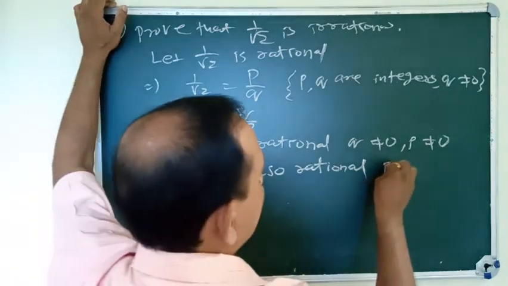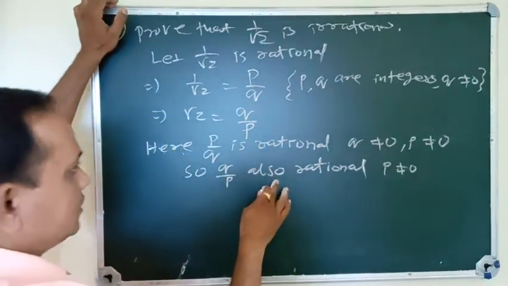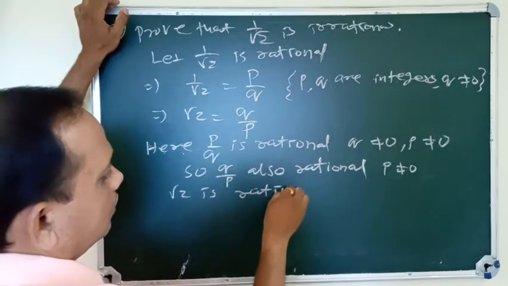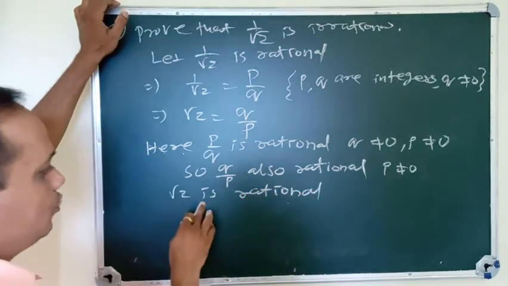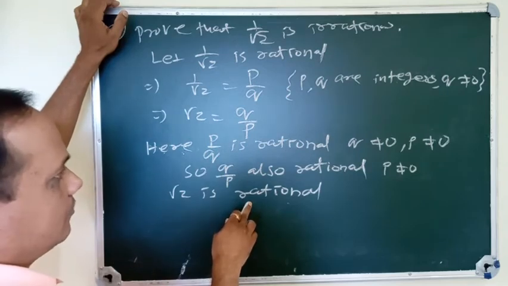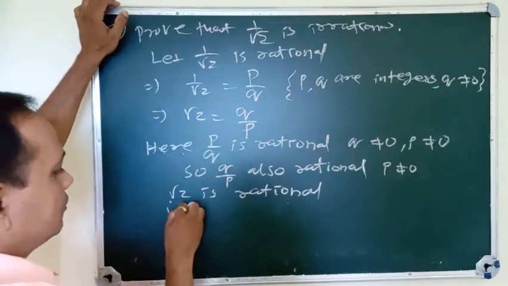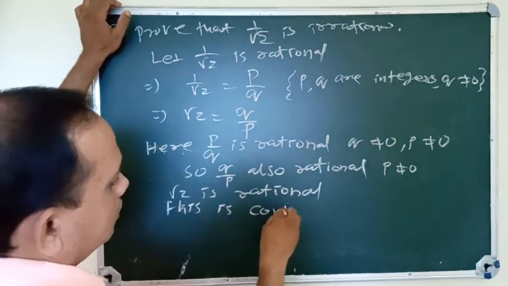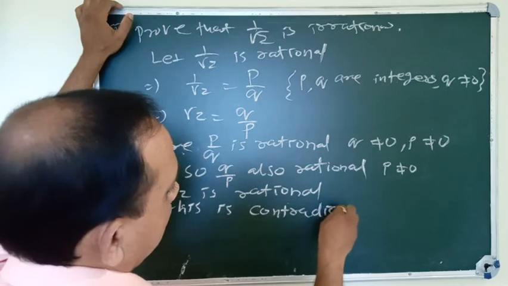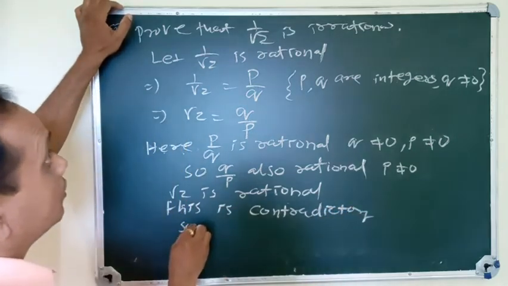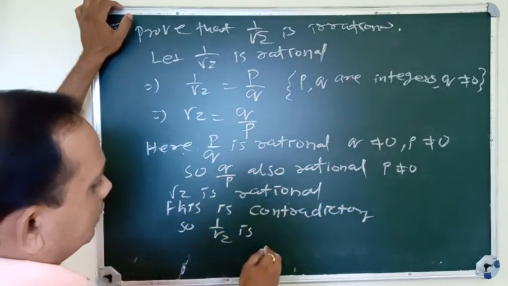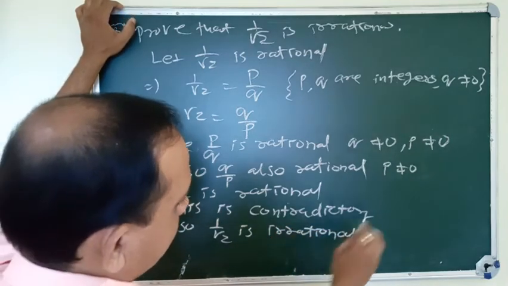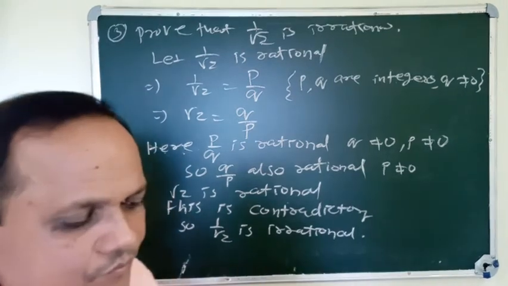Also p is not equal to 0, because 1 by root 2 equals p by q is not 0, so the numerator cannot be 0. So q by p is rational, where p is not equal to 0. That means root 2 is rational. But root 2 is irrational, so this is a contradiction. So 1 by root 2 is irrational.